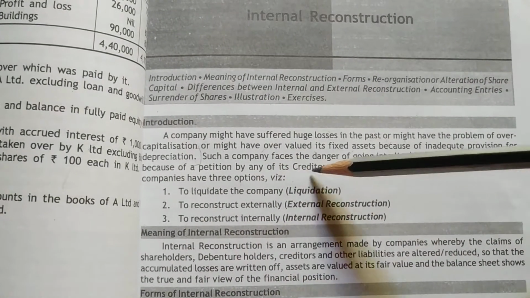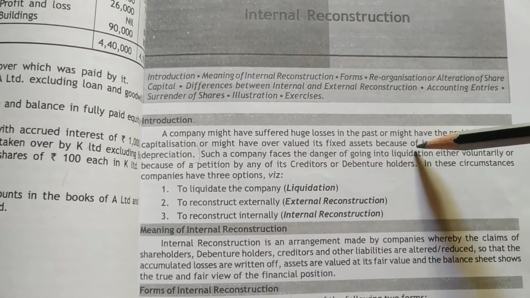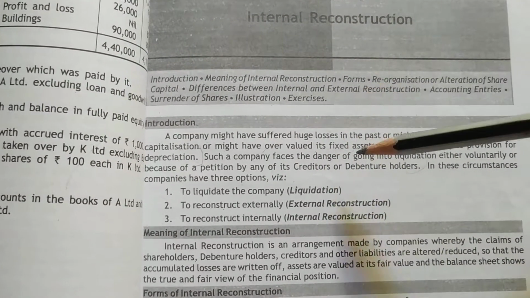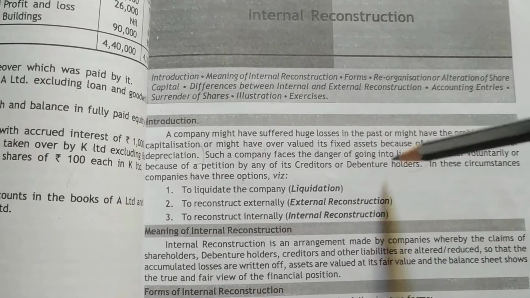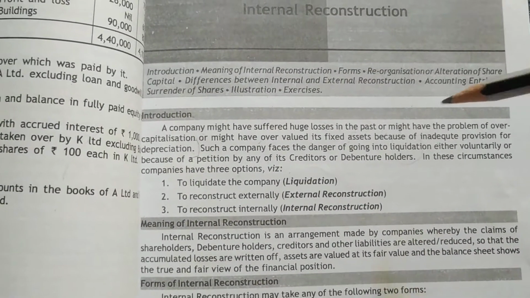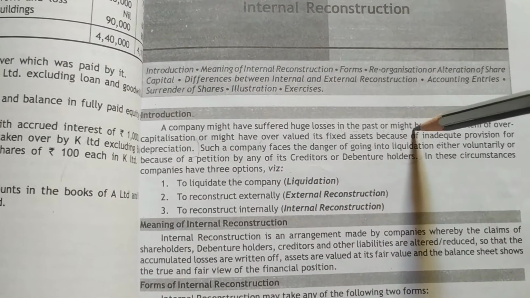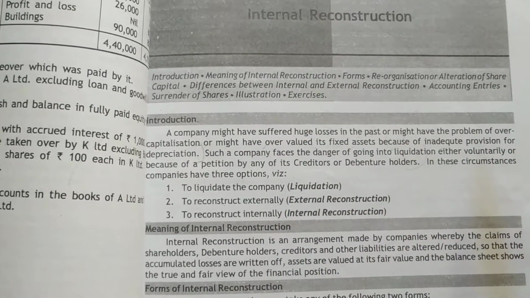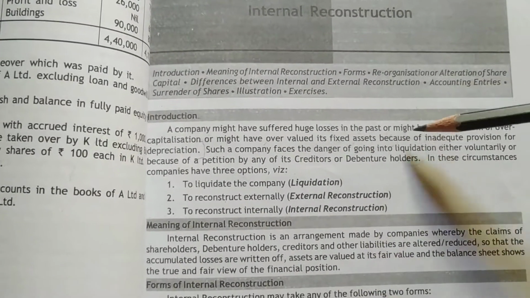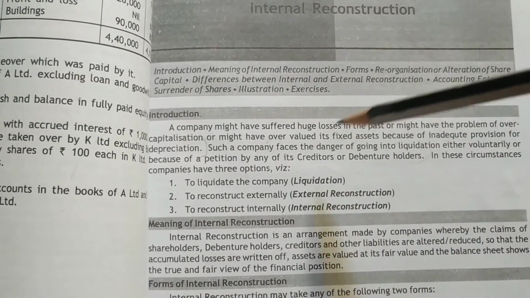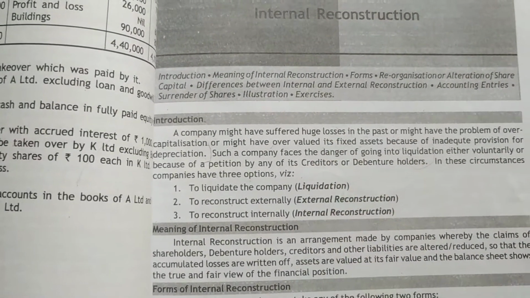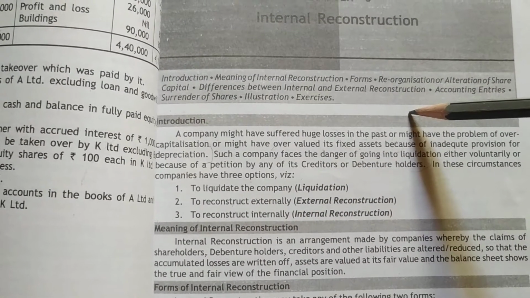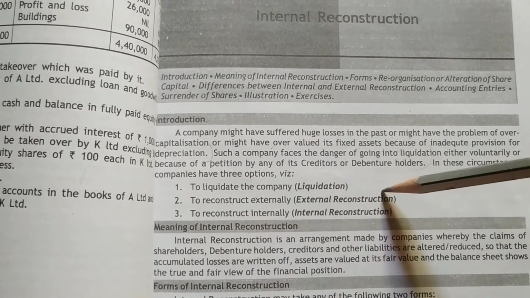Such a company faces the danger of going into liquidation. Liquidation means the company will get closed. If a company is incurring huge losses, or they are not showing the fixed assets at the current value, the company will be wound up, either voluntarily or because of a petition by creditors or debenture holders. In these circumstances three options are available. First is to liquidate the company, meaning to sell the company, which we saw in the first chapter, or to reconstruct externally. This we will see later on.